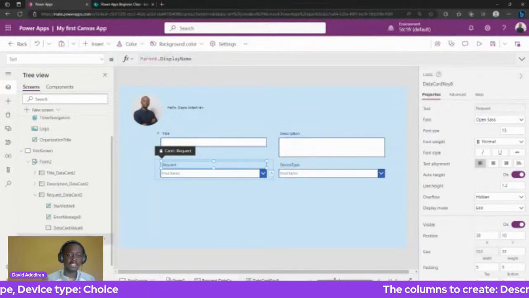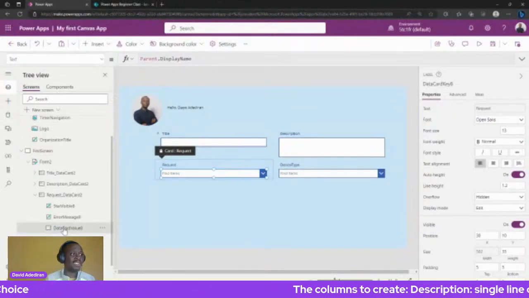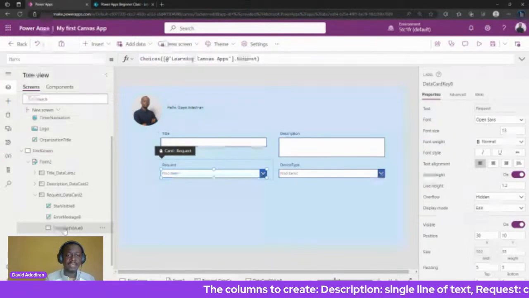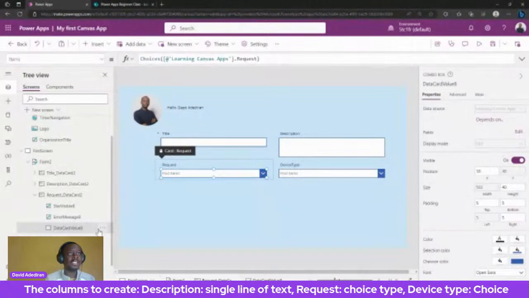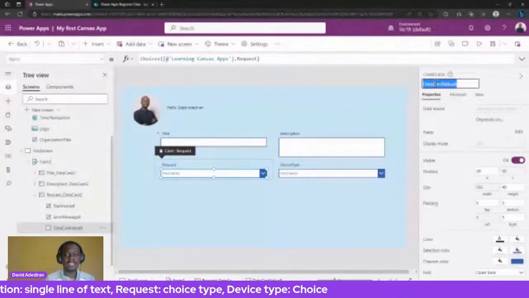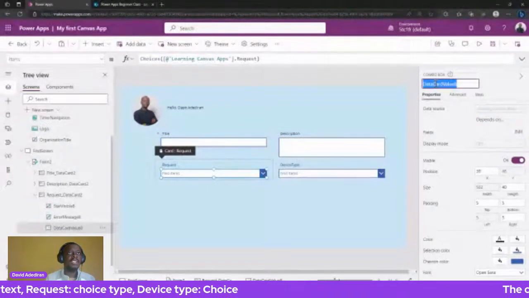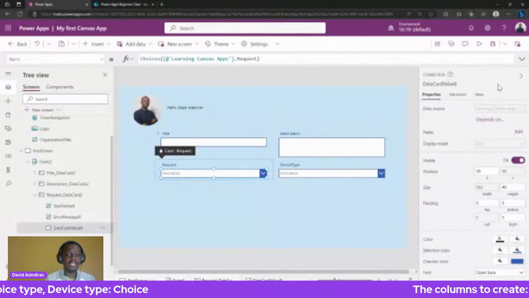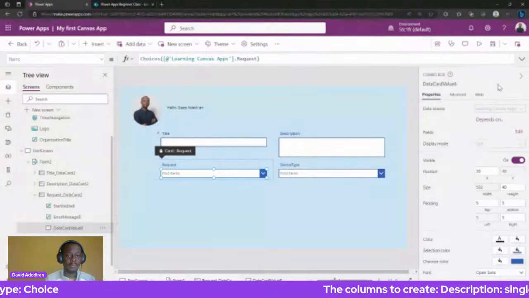So that's why it shows us request. But the data card value is the actual control that users are going to be interacting with. It's going to be the drop down, right? So what I'm going to do is take this drop down. We can click on this to allow us to edit the name, but we'll just copy the name. The reason why is because we're going to reference that drop down in our formula.